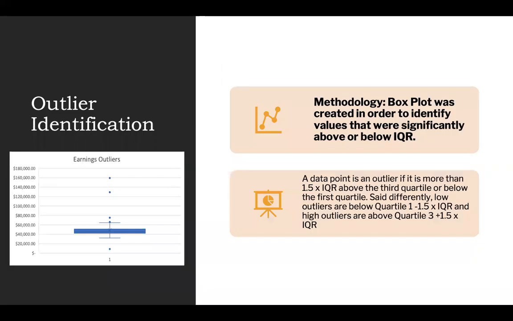As with any data set, there will always be outliers, and the analysts need to account for these. Outliers can skew results, and we want to give you the most accurate data possible. You'll see on the left a box plot, and the box plot was created in order to identify values that were significantly above or below IQR. So a data point is an outlier if it's more than 1.5 times IQR above the 3rd quartile or below the 1st quartile.